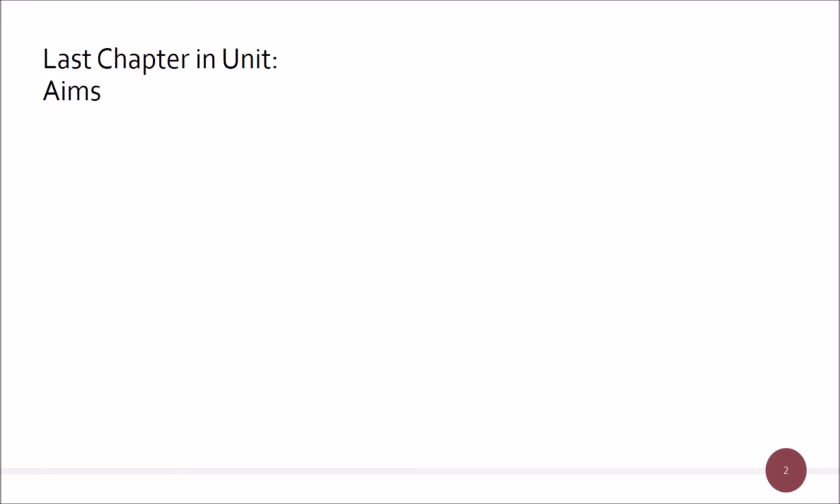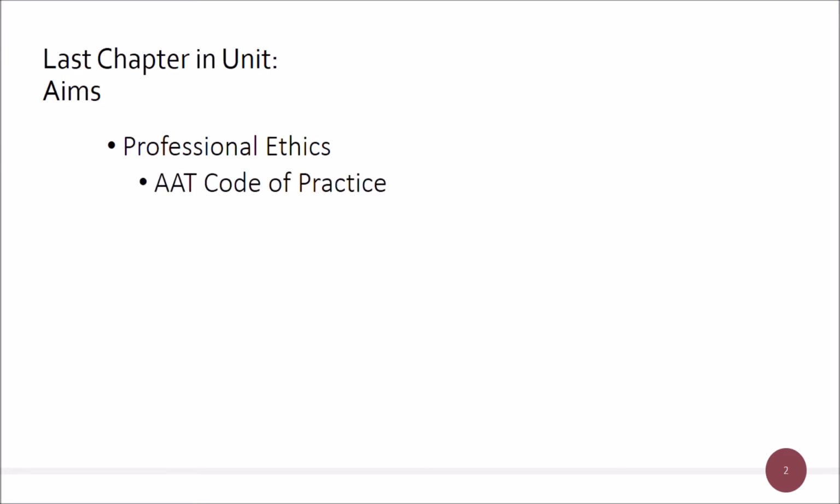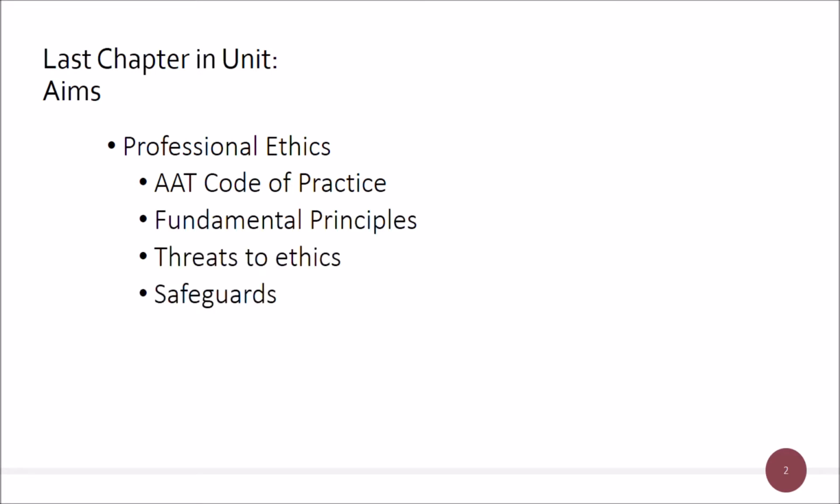You've got 6 others before this, and we should be doing really well so far on our AAT Level 3 Advanced Bookkeeping. So what are the aims today? Well, we're going to go through professional ethics. So we're going to take a quick look at the AAT Code of Practice, the key points within it, which are the fundamental principles of professional ethics, the threats to ethics, and the safeguards to ethics as well. And that's what we're going to use in this unit.